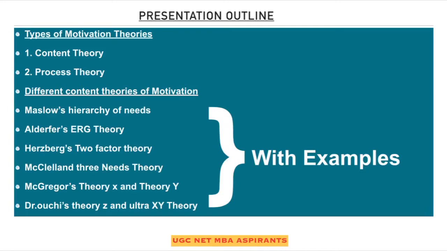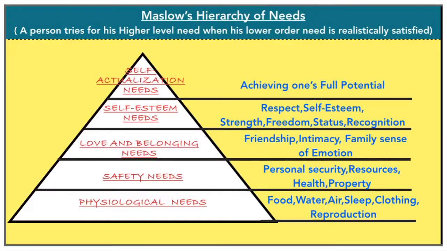First is Maslow's hierarchy of needs. Second, Alderfer's ERG theory. Third, Herzberg's two-factor theory. Fourth, McClelland's three needs theory. Fifth, McGregor's theory X and theory Y. For all the content theories of motivation, we are going to see real-time examples. First one is Maslow's hierarchy of needs.